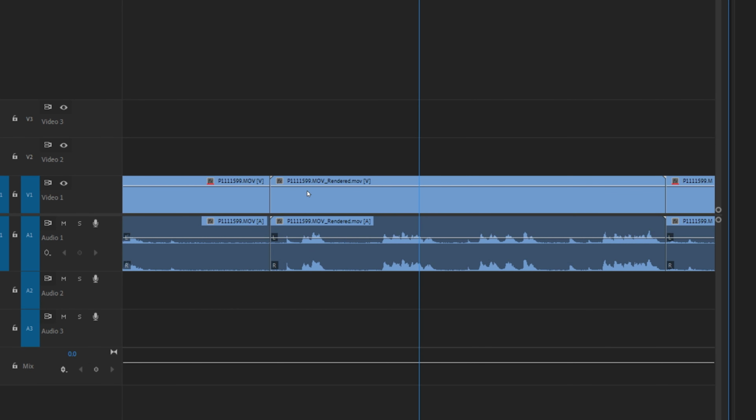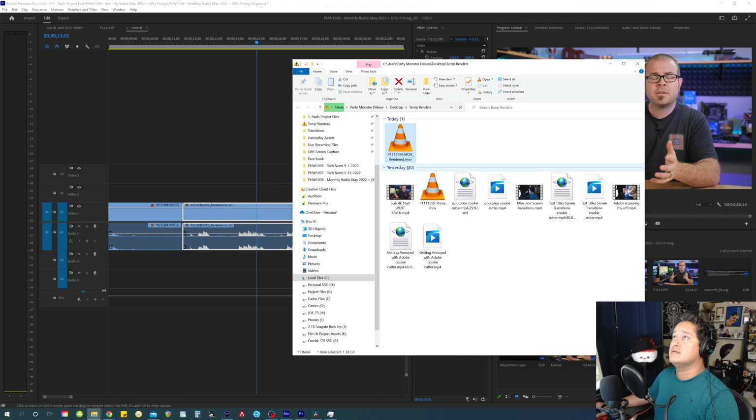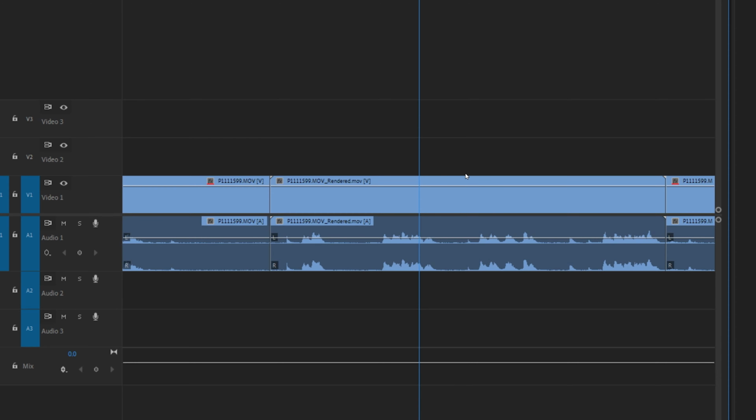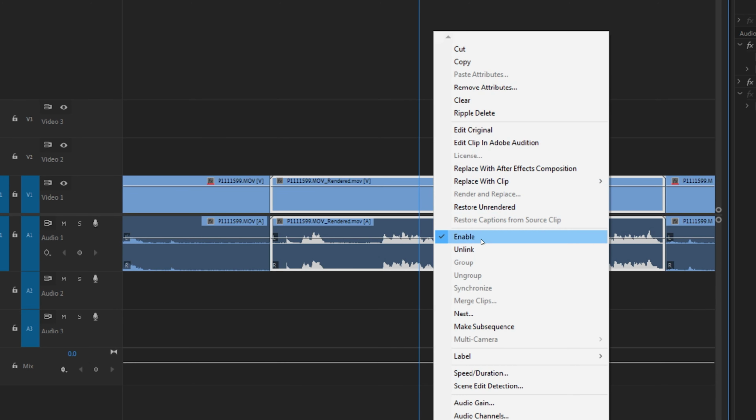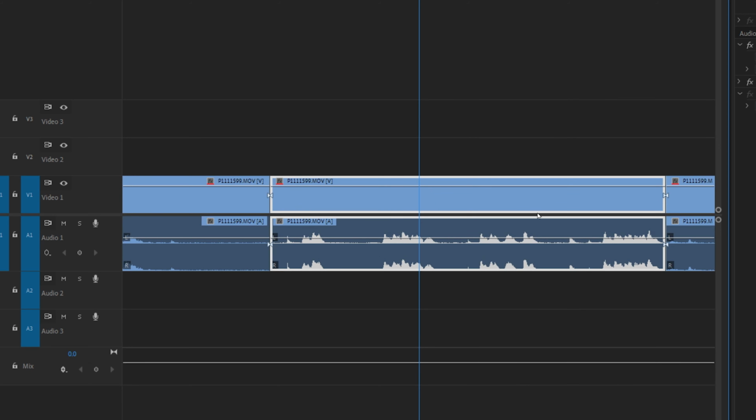So now you can see it says render. I got my clip here, and that little section I rendered out so we can save that for later. That's cool. And I just noticed that if for whatever reason I want to use the original again, I can select this, right click and hit Restore Unrendered, and it goes back to the original file, which is kind of cool.